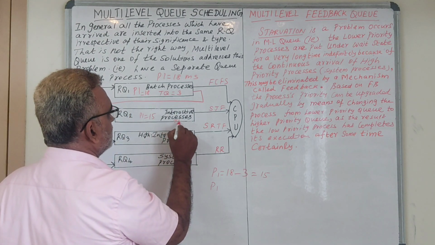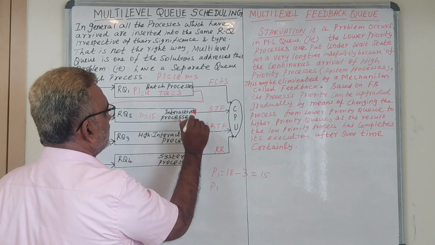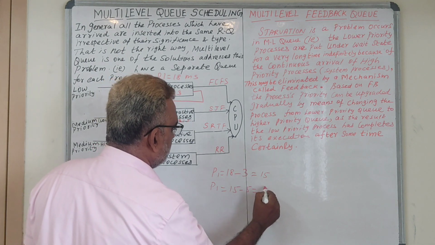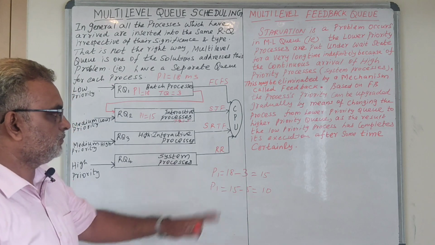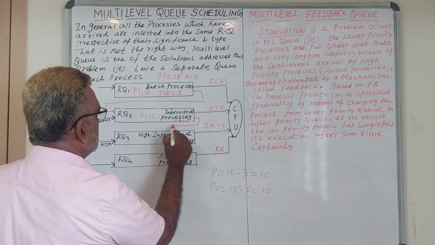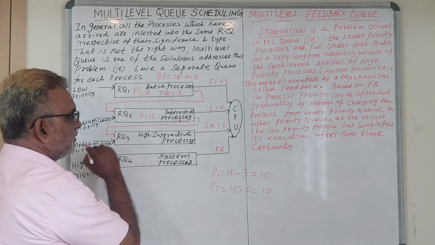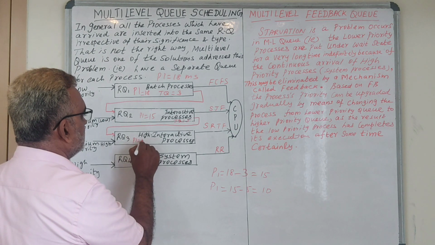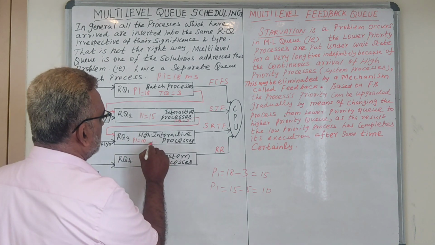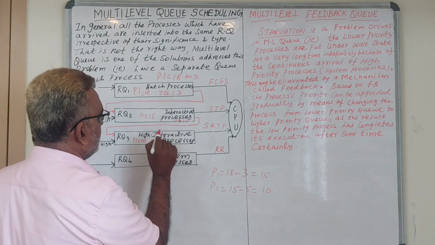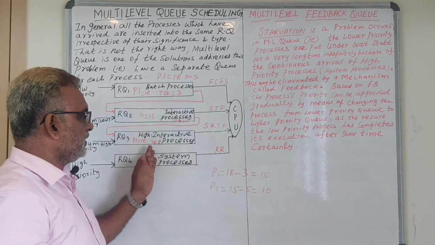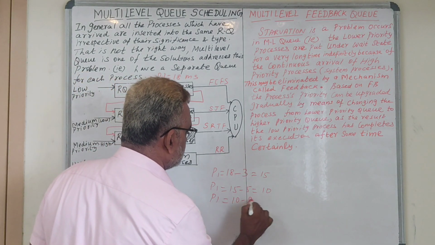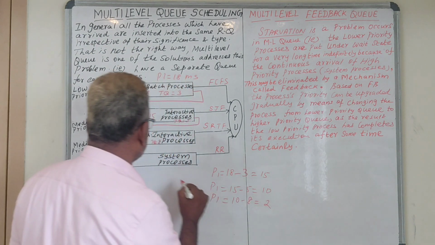Here we have a time quantum of, let us consider, 5 milliseconds. What will happen here is 15 minus 5, so the remaining process time becomes 10. Again, process 1 is transferred to the next queue, that is RQ3. Now process 1 needs 10 milliseconds. Here the time quantum is, let us consider, 8 milliseconds. It is allowed 8 milliseconds of processing, so that is 10 minus 8, and now there are 2 milliseconds of remaining time.